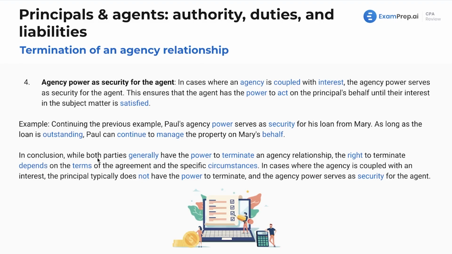Now, in conclusion here, while both parties generally have the power to terminate an agency relationship, the right to terminate depends on the terms of the agreement and the specific circumstances.